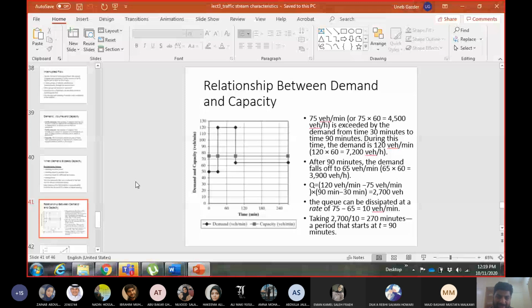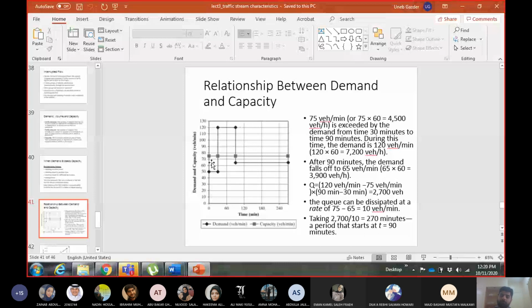One of the lines, the gray horizontal one, is representing capacity, and the one which is changing is the demand. The capacity is according to the design of the road. Like the cylinder, it is the size of the cylinder. The size of the cylinder will not change, but your demand can change. So at 10 a.m. the demand is low, at 4 p.m. the demand is high, and so on. You can see the demand line is changing, but the capacity is a horizontal line. And they are given in terms of flow, both of them, as vehicles per minute.